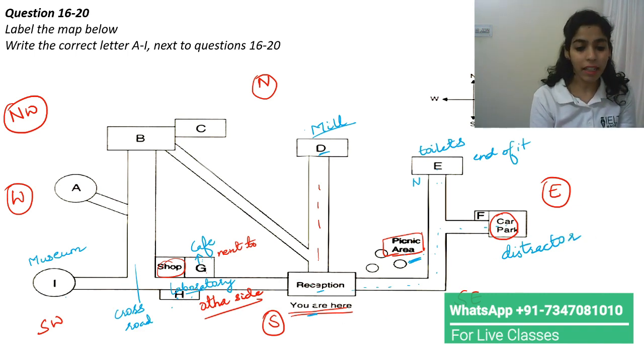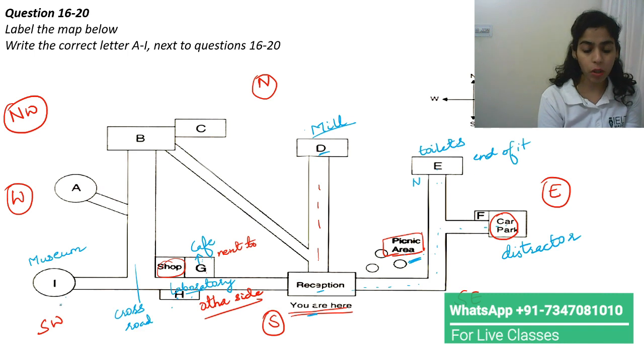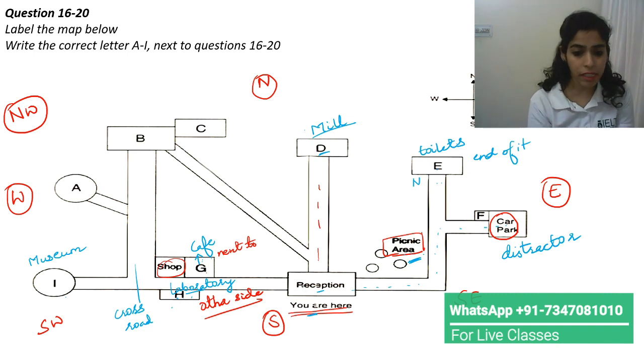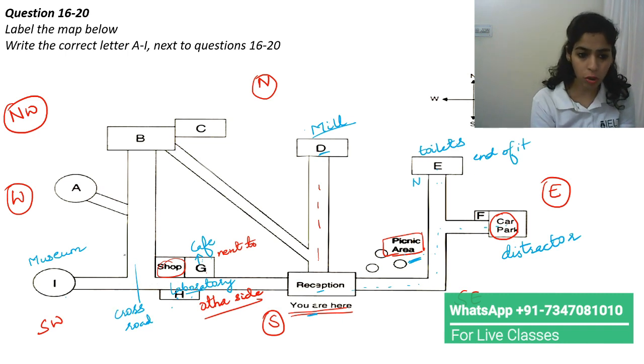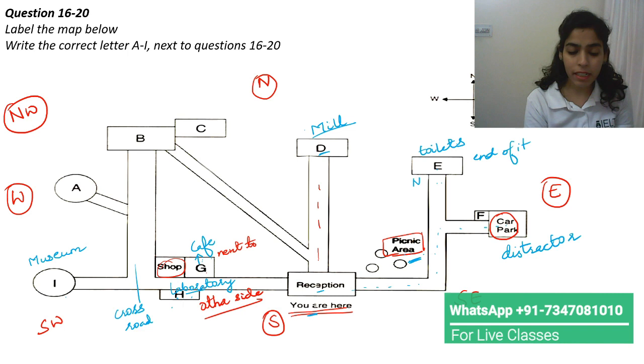Later on they said, now moving to the west side, you'll see a museum after the shop, just after the crossroad. So this is the crossroad, which is the crossroad intersection as well. So you'll see this and there is a museum at the end. So here's the museum.